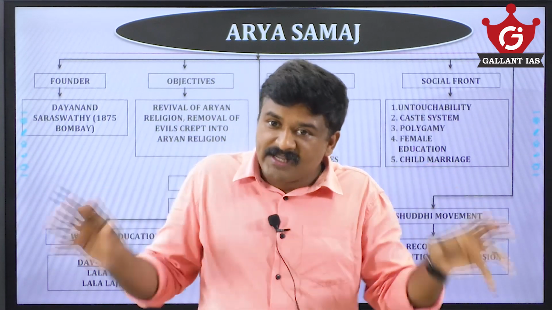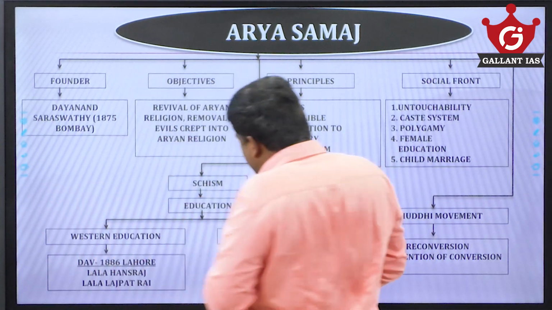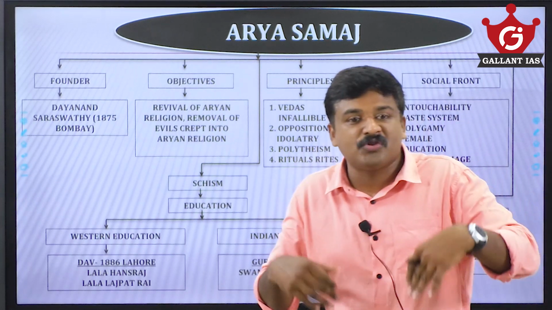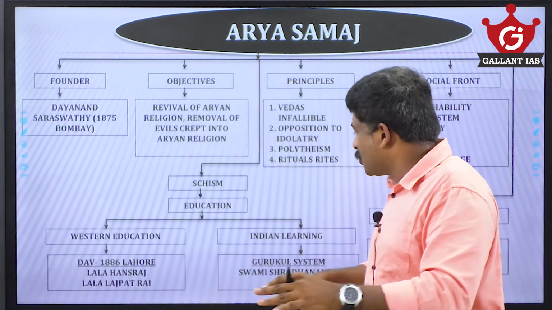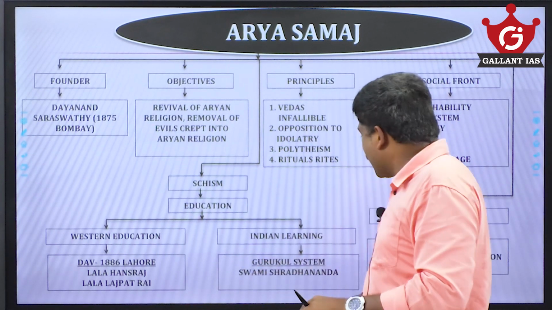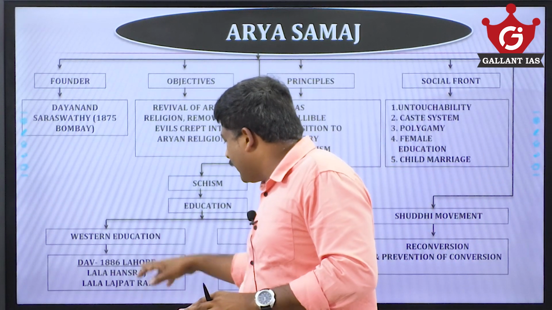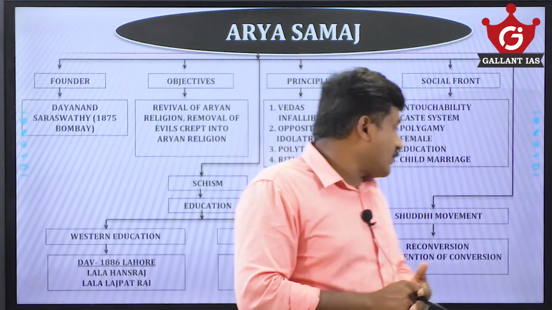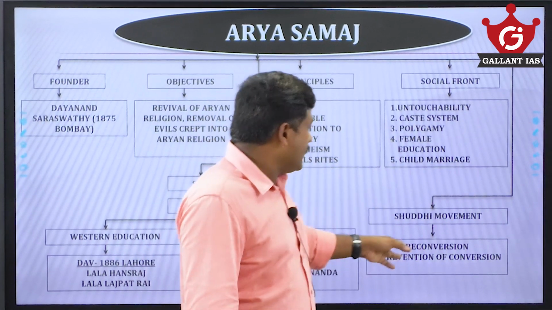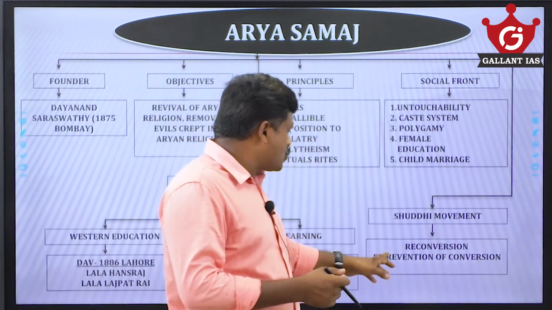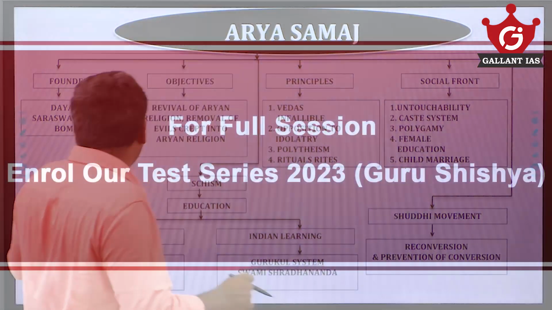So these were socio-religious movements. They demanded social reforms and religious reforms. Then a division happened on the basis of education, on what kind of education should be imparted, and Arya Samaj split into two: the DAV faction and the Gurukul faction. The Gurukul faction was led by Swami Shraddhananda, and the DAV faction by Lala Hansraj and Lala Lajpat Rai. The Shuddhi movement is also related to Arya Samaj, meant for reconversion of converted Hindus and to prevent conversion, known as Ghar Wapasi or Shuddhi.